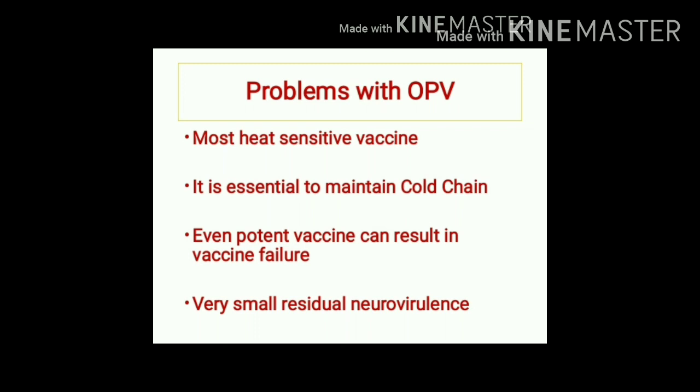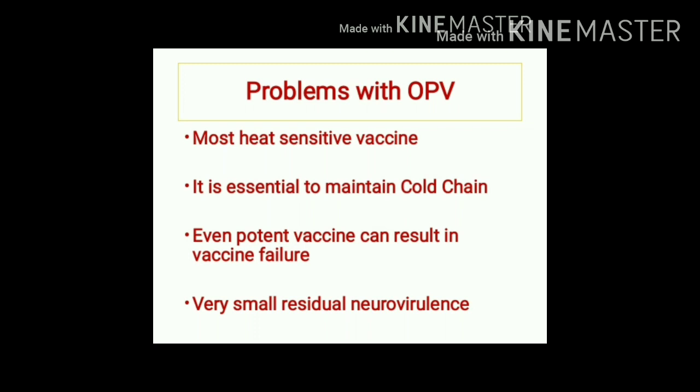What is cold chain? It is a system of storage and transportation of vaccine at low temperature from the site of manufacture to the site of use, or simply we can say from manufacturer to the user. It is very important to maintain cold chain of vaccine so that efficacy and potency of vaccine can be preserved.